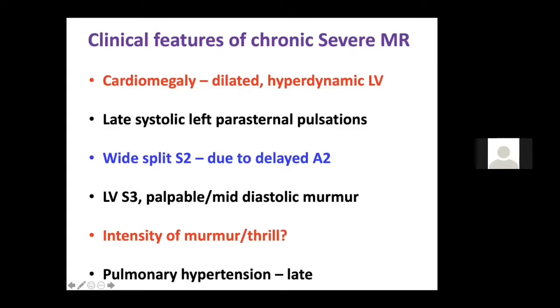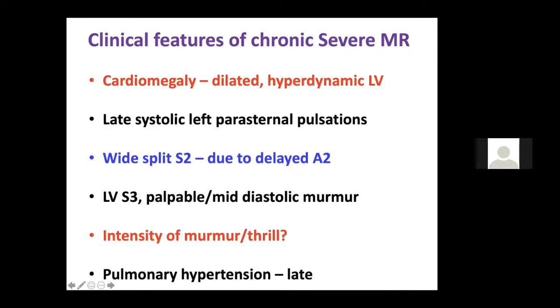Intensity of the murmur is not related to severity. Thrill is not related to the severity of MR. Pulmonary hypertension occurs very late in the disease, so you should think of associated mitral stenosis first rather than thinking that the disease is very late.